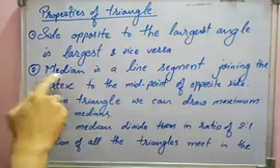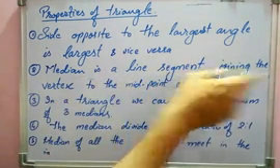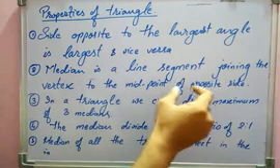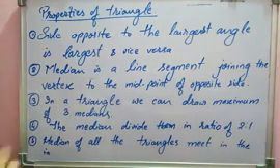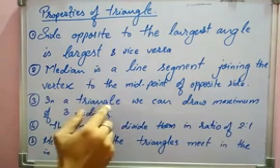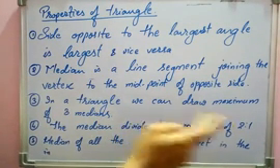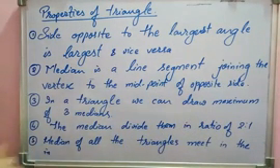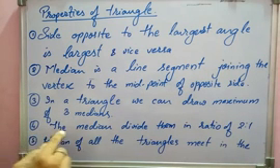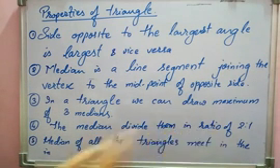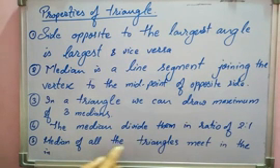The second property is that a median is a line segment joining the vertex to the midpoint of the opposite side. Third, in a triangle we can draw a maximum of 3 medians. The fourth point is that the medians divide each other in the ratio of 2:1. The medians of all triangles meet in the interior of the triangle.